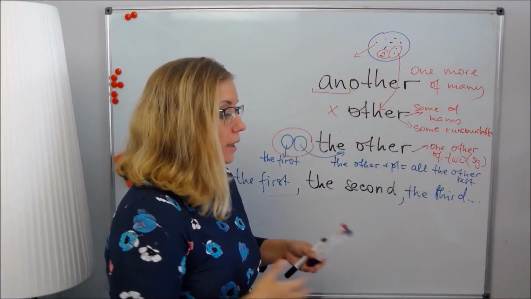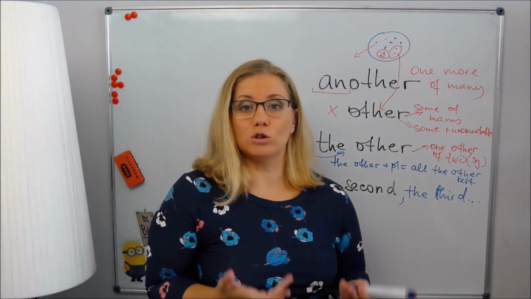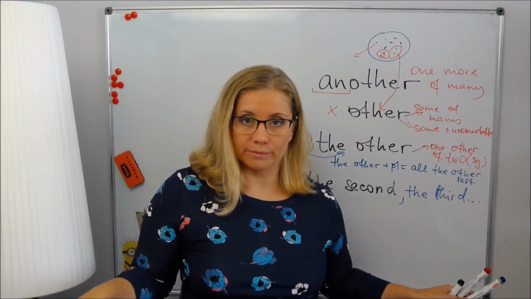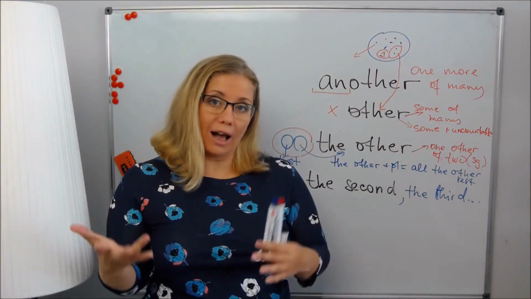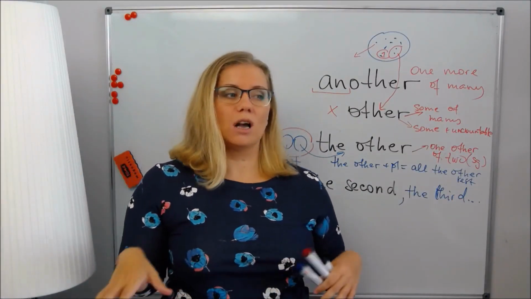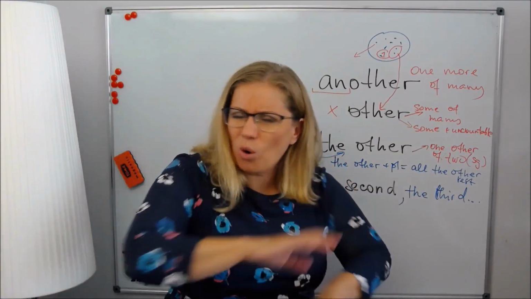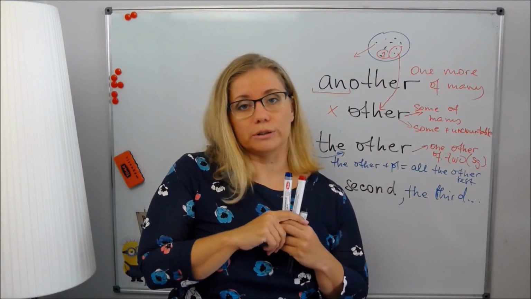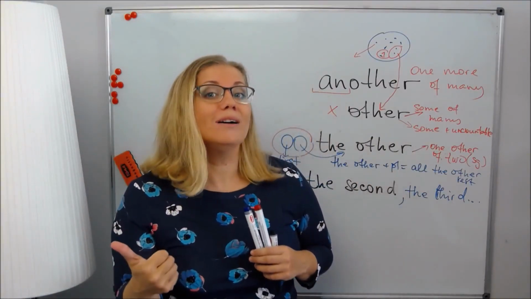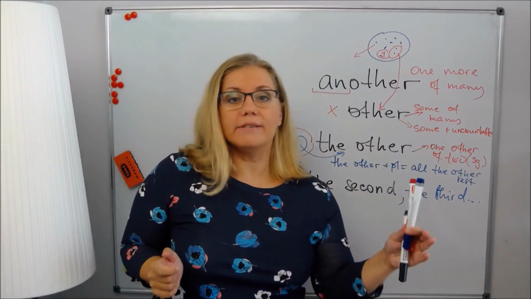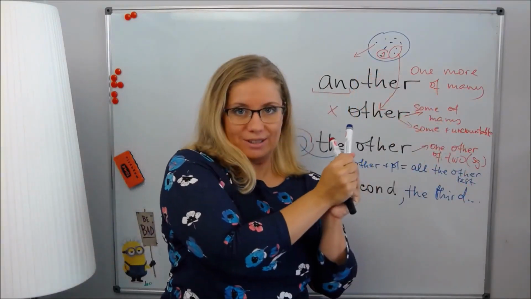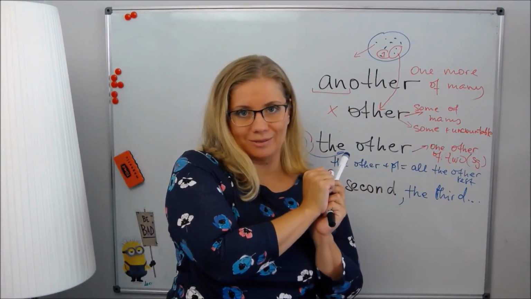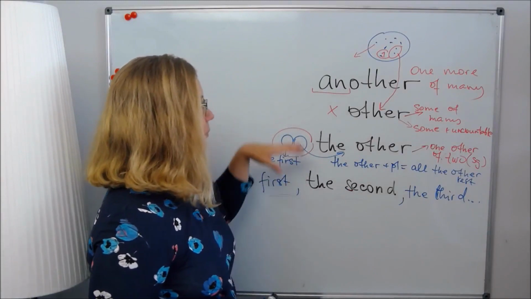I like English, and I don't want to learn other languages, any of them. I love English and I don't want to learn any other languages, but I don't want to learn the other, all of them. That's the difference between other and the other with the plural noun. Other, some of many, and the other, all of this many, except for the one which you named at the very beginning. Let's have a look at some examples.